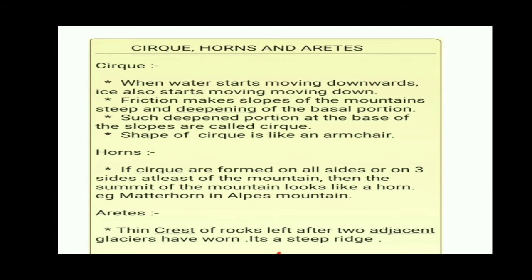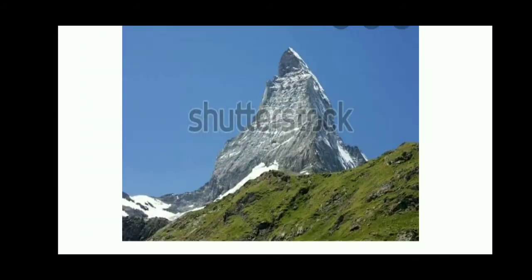Let us see what are horns. If the cirques are formed on all sides or at least on 3 sides of the mountain, then the summit, that is the top part of the mountain, looks like a horn. For example, Matterhorn in the Alps mountain. Picture of horn is here.